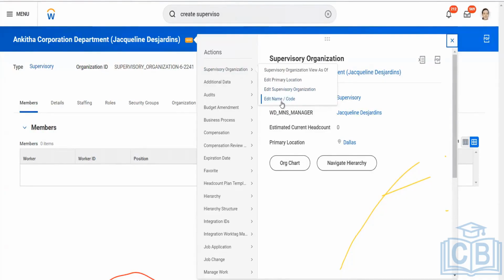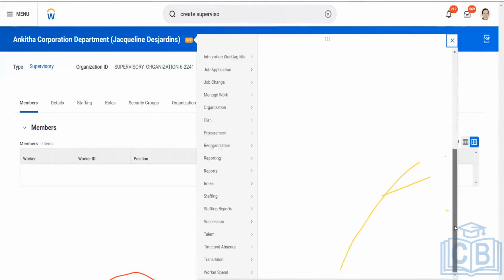You can edit the name or code of the supervisory organization. You have a number of actions that can be taken on the supervisory organization. You can change the top, you can manage work. Any number of things you can do on the supervisory organization.